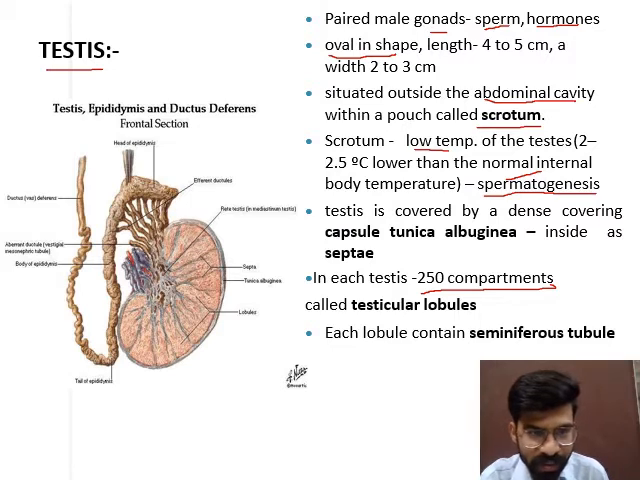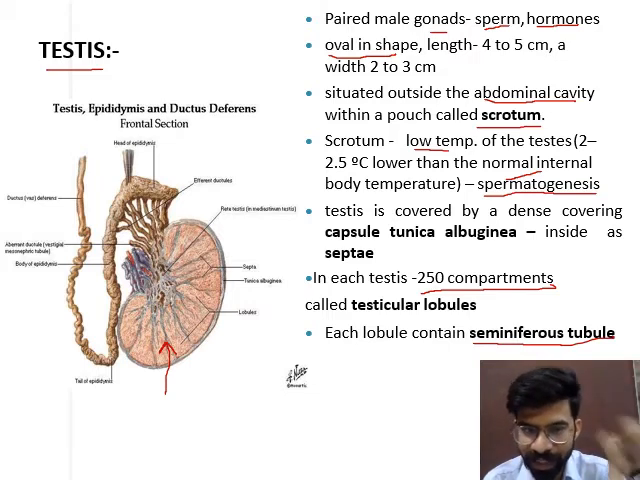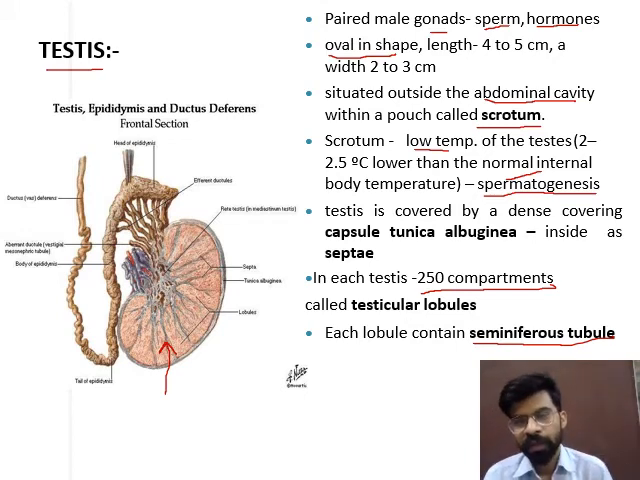You can see here in this figure, these are some testicular lobules, or you can say testicular compartments. Each testicular lobule contains 3 to 4 seminiferous tubules. Seminiferous tubules are tube-like structures. Testicular lobules are the chambers present in the testis, and each testicular lobule contains 3 to 4 seminiferous tubules.